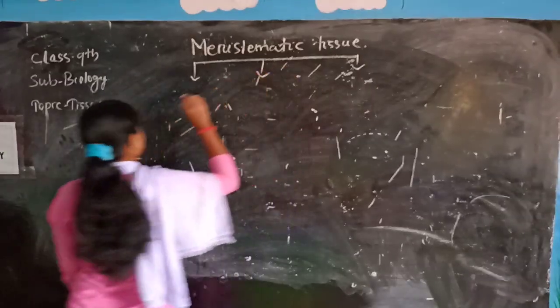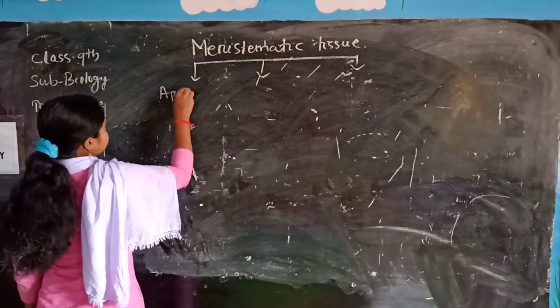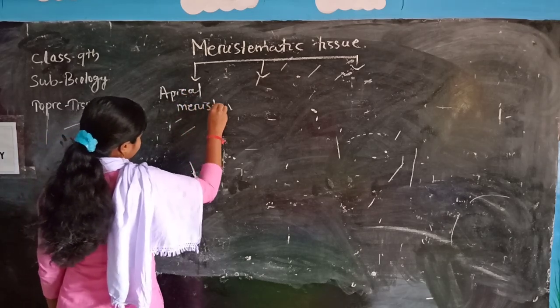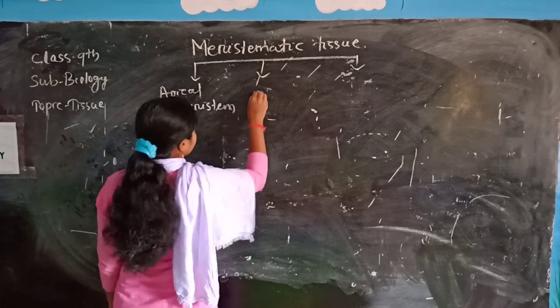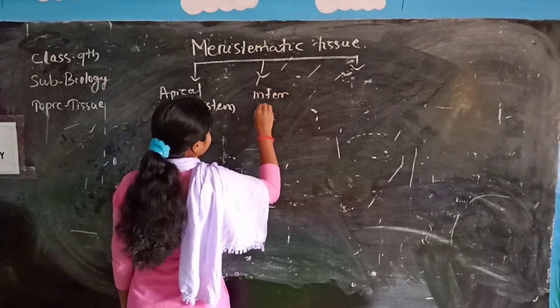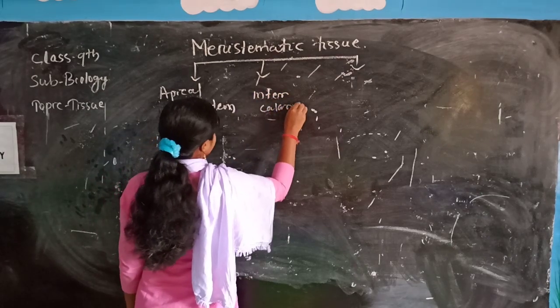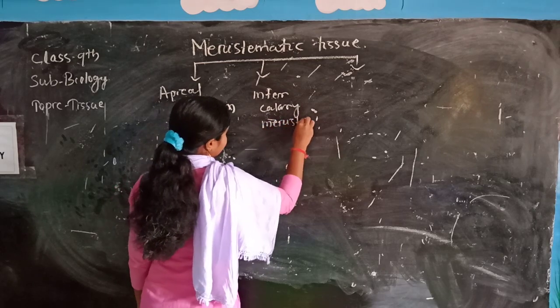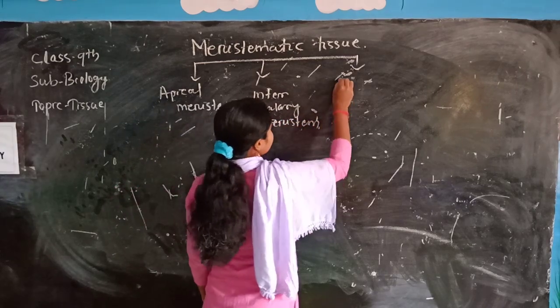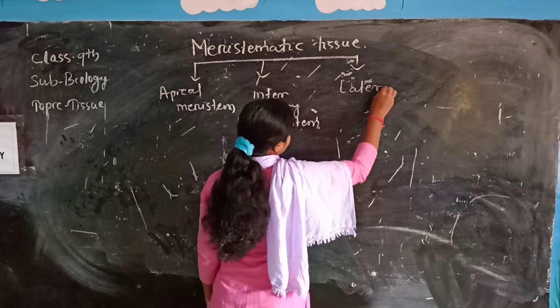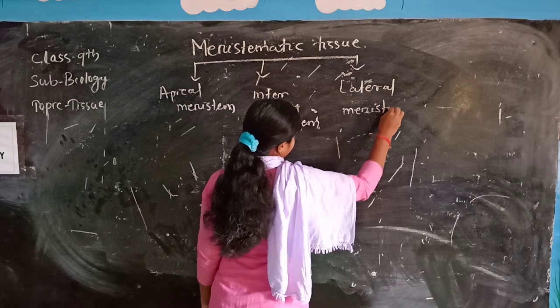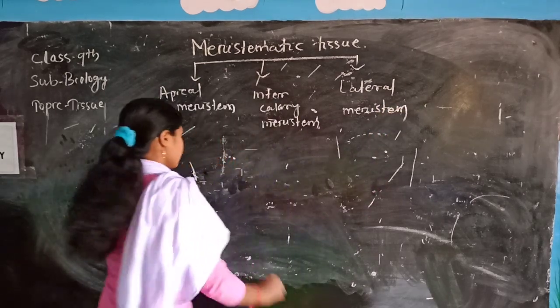These three types: apical meristem, intercalary meristem, and another one is lateral meristem. See this structure.